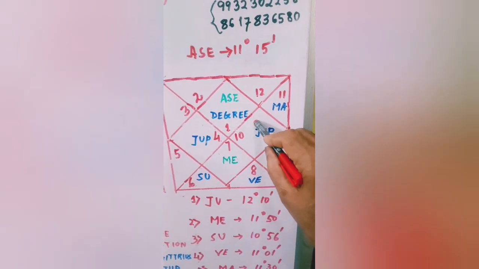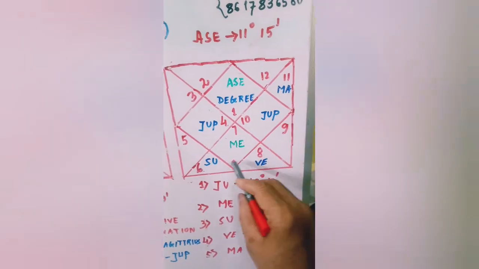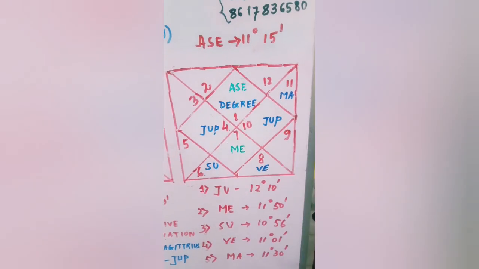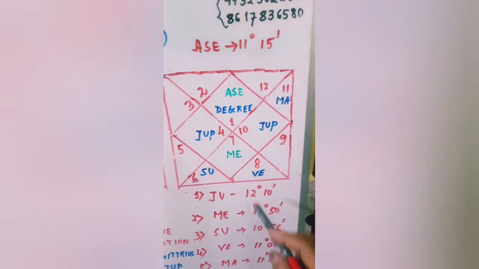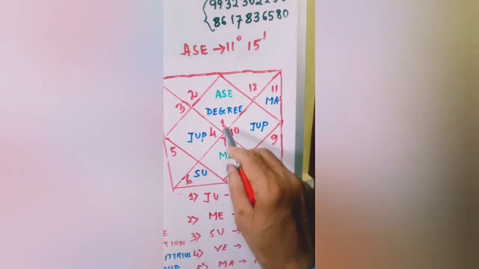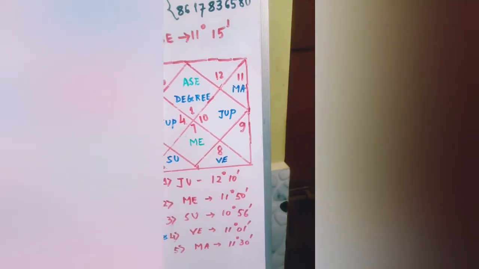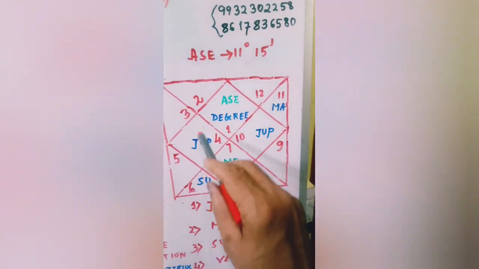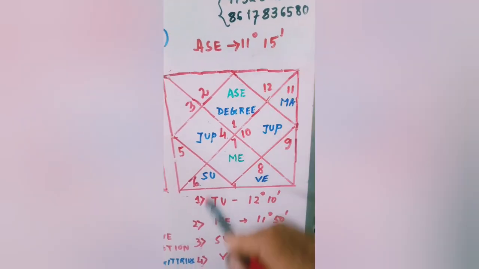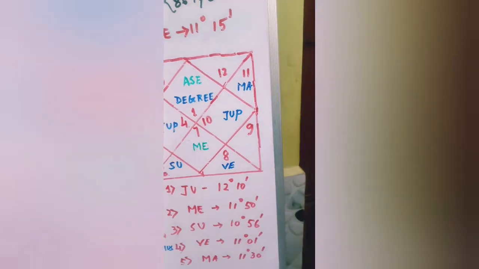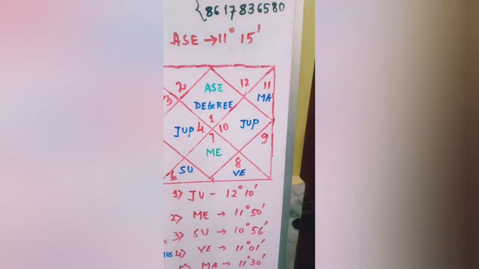Coming to the example chart, it is the Kalpurusha Kundali. So the ascendant is Aries, Mesh Lagna. Suppose in this chart the ascendant is 11 degrees 15 minutes. The planet which has a degree near this ascendant has the actual role of making obstacles in the life path.